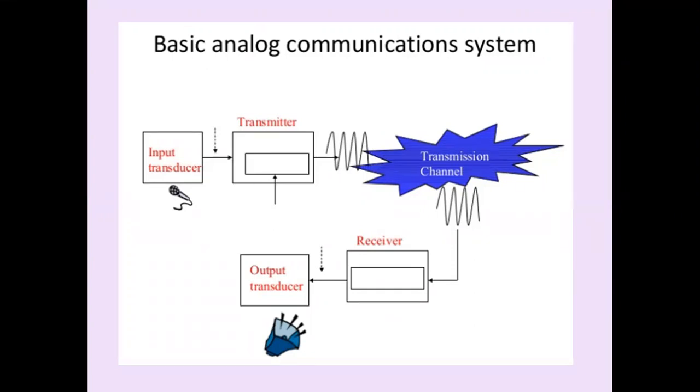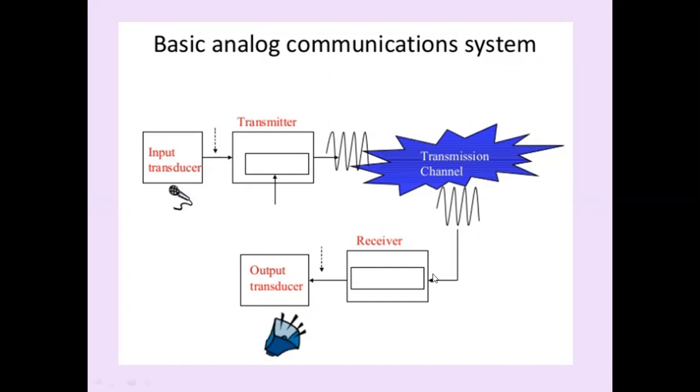The transmitter is an electronic equipment that accepts the message signal to be transmitted and impresses the message signal onto a carrier, and then it is amplified and applied to a transmitting antenna. The modulated signal is radiated using the transmitting antenna and propagated through a communication channel. Noise is added in the communication channel, and at the receiver, we pick up the message signal.